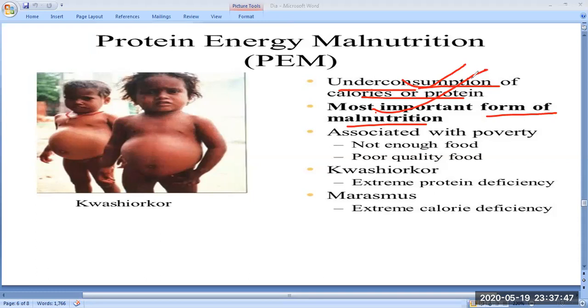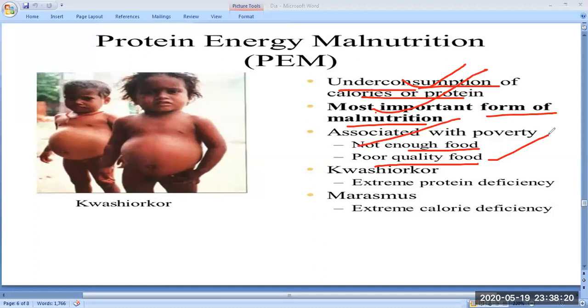And this is associated with poverty, as I already told when I started. You will not get enough food, and there is poor quality of food. Also, most of the people I have seen use food flavor enhancing agents like MSG, monosodium glutamate, which is also known as Ajinomoto.